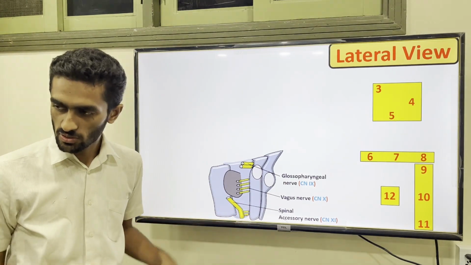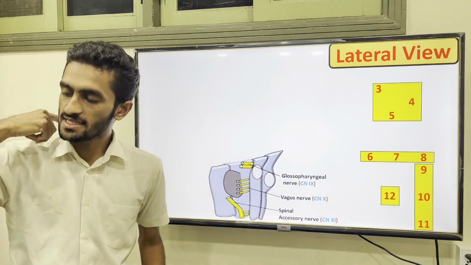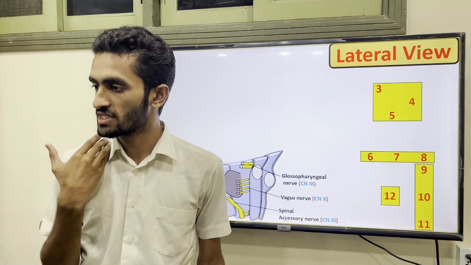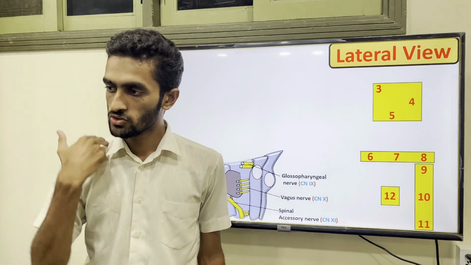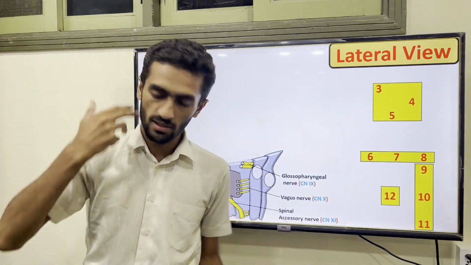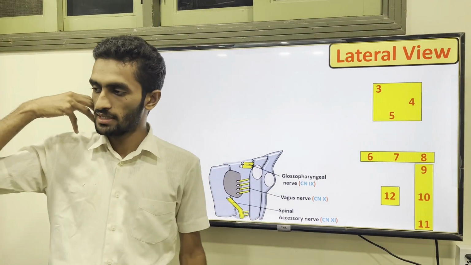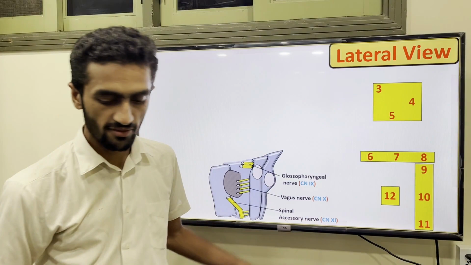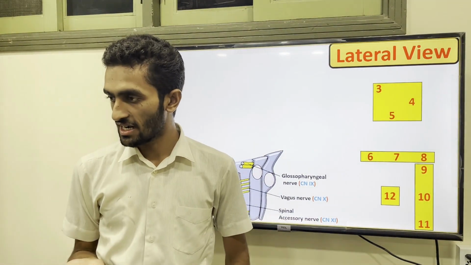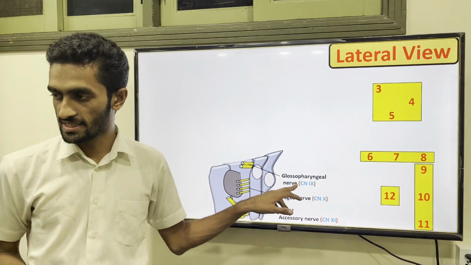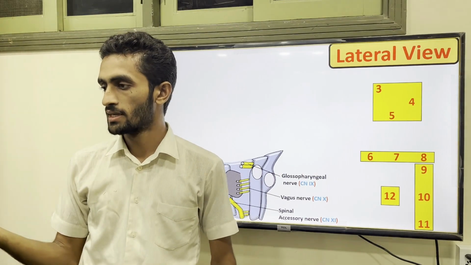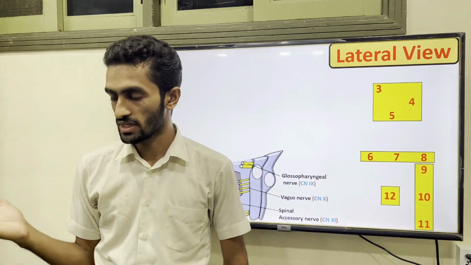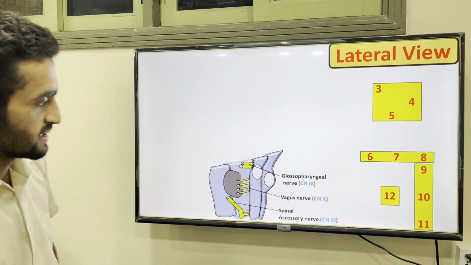It actually supplies the trapezius and sternocleidomastoid muscles, coming down through the foramina. And the vagus, you know better, supplies the pharynx and larynx, and the glossopharyngeal supplies the tongue muscle.